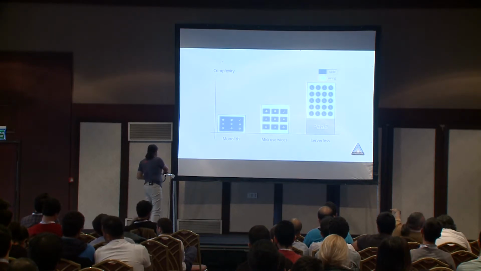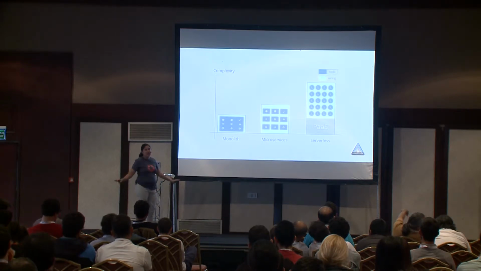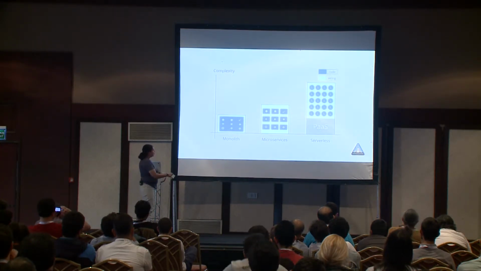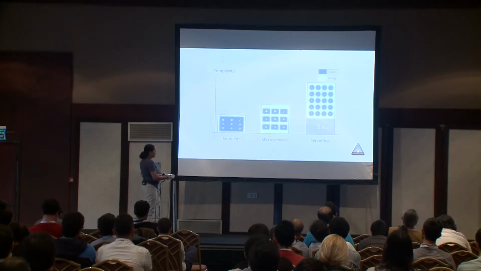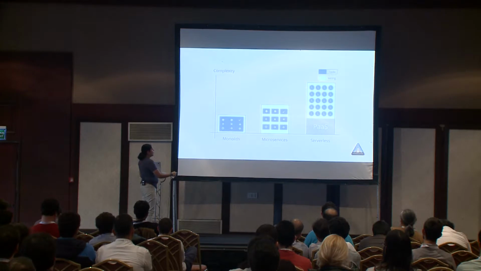But the part that I want to show here is that in the monolith, I have all the functionality of my application in one place. With microservices, the functionalities are divided, so I can have a module of functionalities in different services. But when I am using serverless, I am talking about just one functionality.